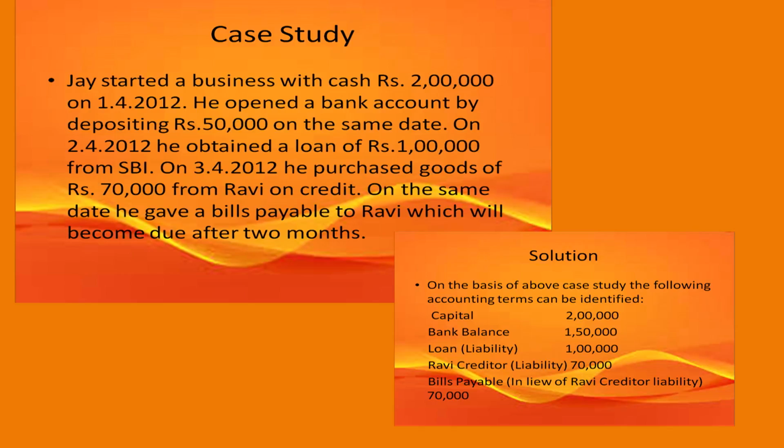So, we will show 70,000 as the amount for Ravi, creditor, as a liability, and then there is also a bills payable that has been issued to Ravi for the next 2 months. So, the bills payable reflect 70,000. So, from this case study, we have been able to identify the various accounting terms that we have just understood: capital, bank balance, liability and bills payable.